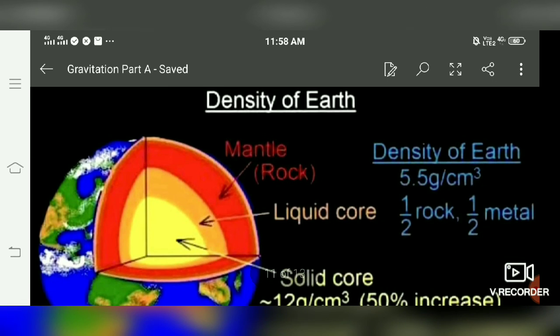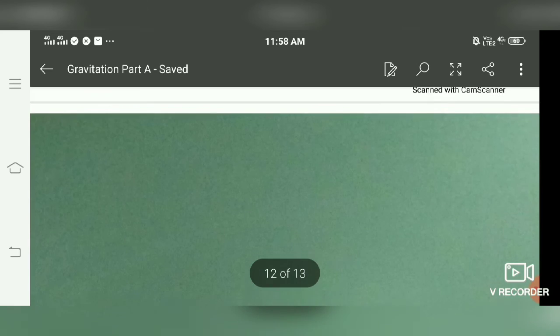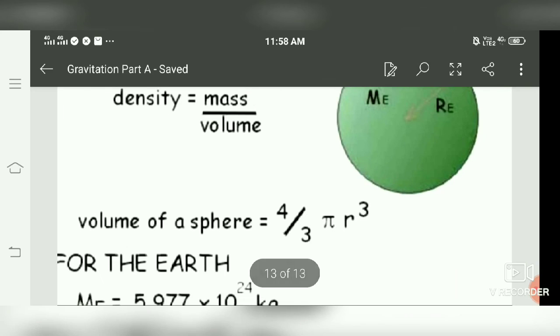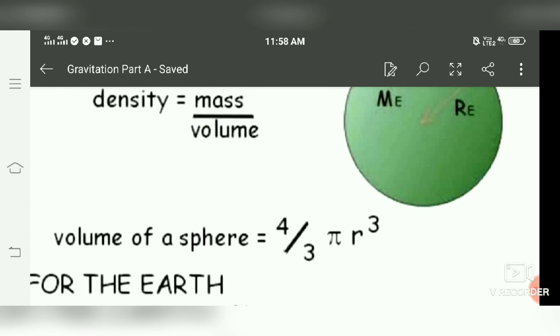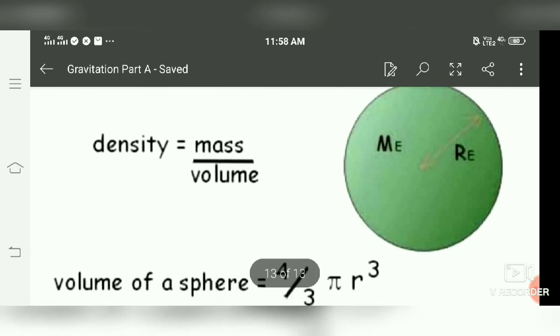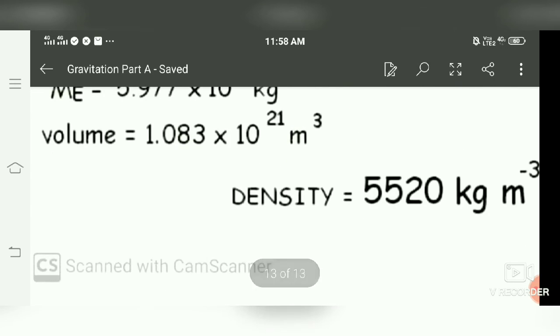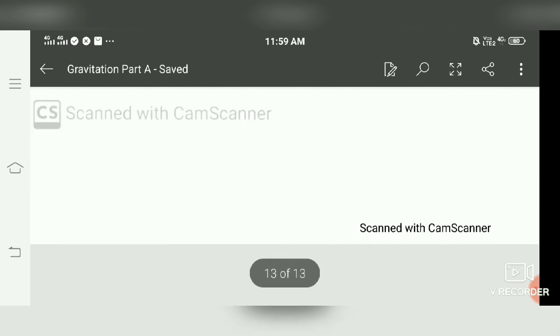Next is the density of the earth, where density is equal to what? Mass upon volume. As our earth is a sphere, to avoid the number of hypotheses, we consider earth to be spherical rather than elliptical. So the volume of the sphere is 4 by 3 pi r cube. By substituting the values, as we know the mass of the earth and we know the radius, we can calculate the volume. So we can calculate the density, that is 5520 kg per meter cube. So this is the density of the earth.